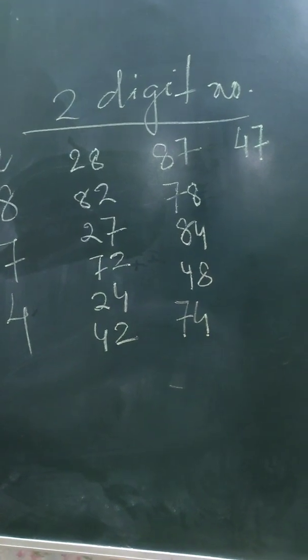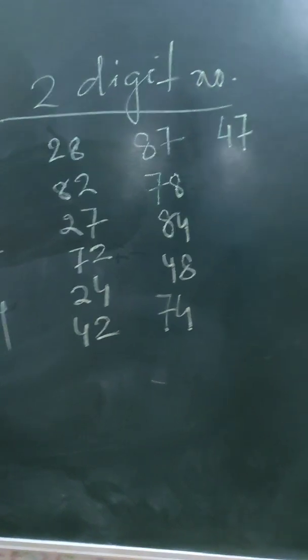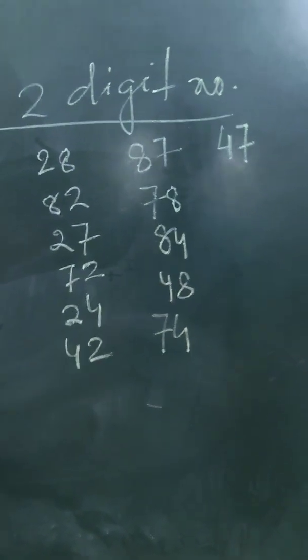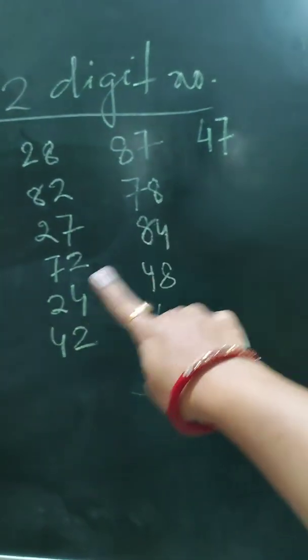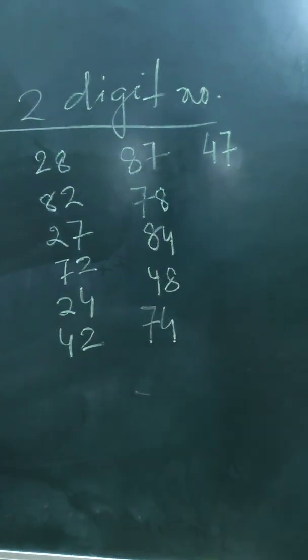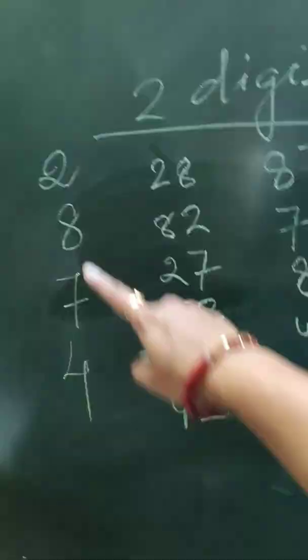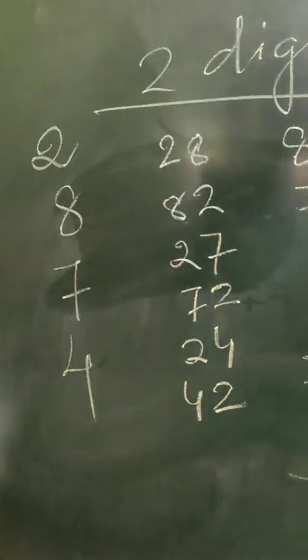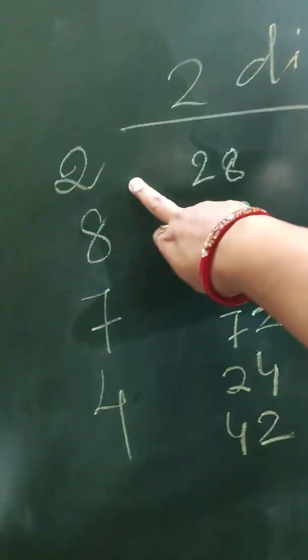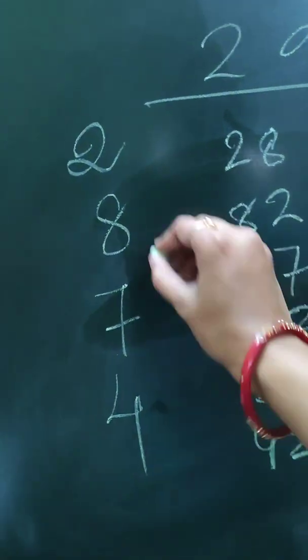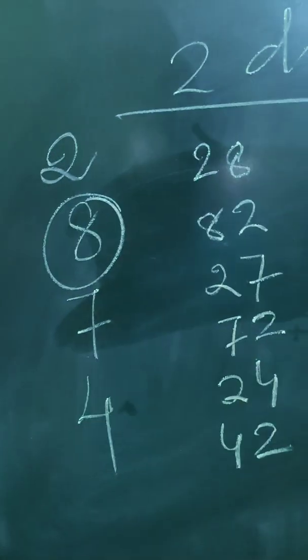Now, if I ask you to find out the greatest number out of it, you can clearly see which number is the greatest. Obviously, out of these 4 digits, I first have to find which is the largest. Is it 2, 8, 7 or 4? It is 8, no doubt in that.